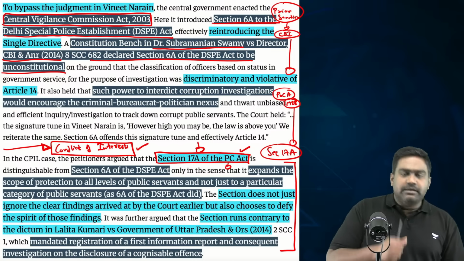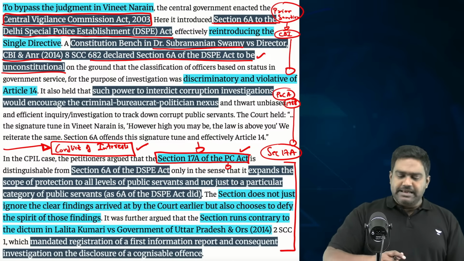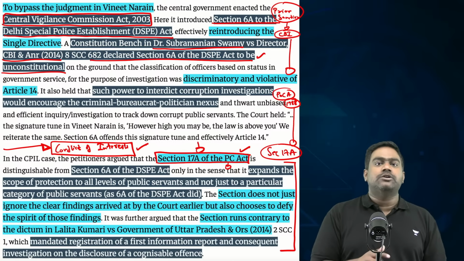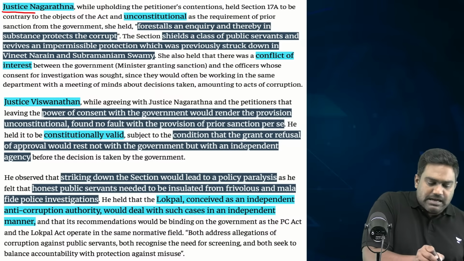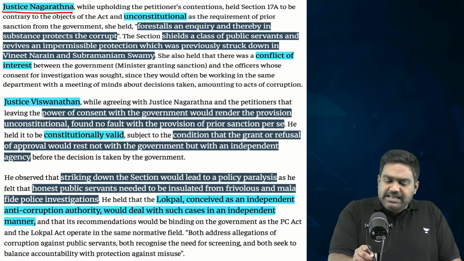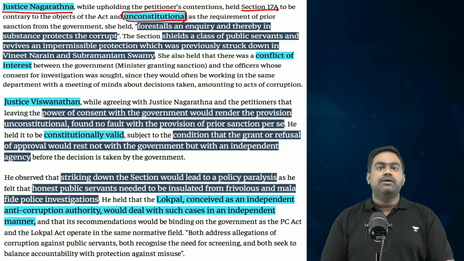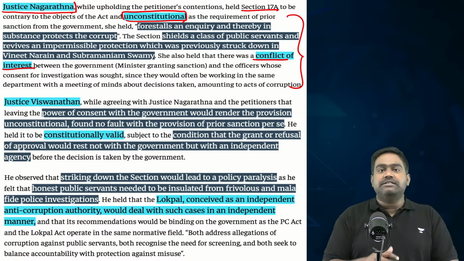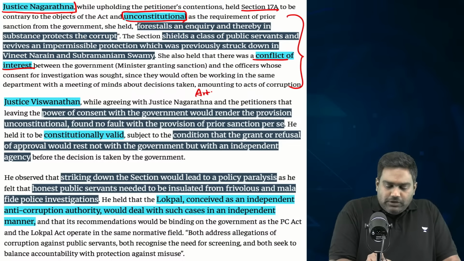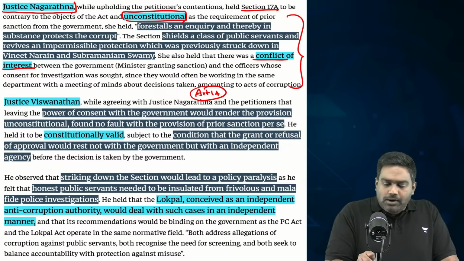It's on these grounds that the law was challenged. And as I said, in the Subramaniam Swamy case, in the Vineet Narayan case, these similar provisions had been struck down as unconstitutional, but it has been introduced in a different form. So that's why Justice B.V. Nagaratna was of the opinion that Section 17A of the Prevention of Corruption Act should be held as unconstitutional and struck down. Justice B.V. Nagaratna was very clear in her judgment that this represents a case of conflict of interest. It is a violation of Article 14 as it leads to discrimination within public servants. It essentially erodes equality and goes against the spirit of rule of law.